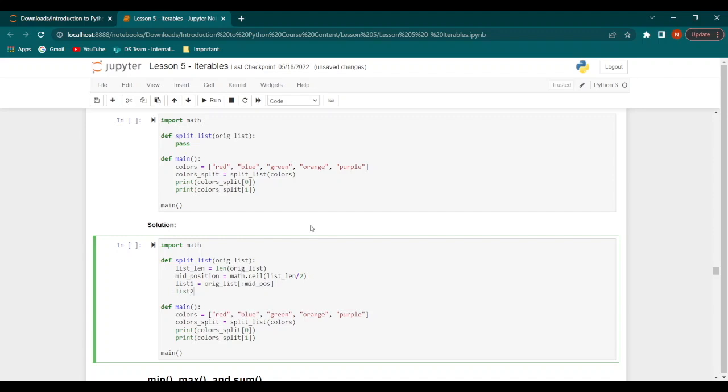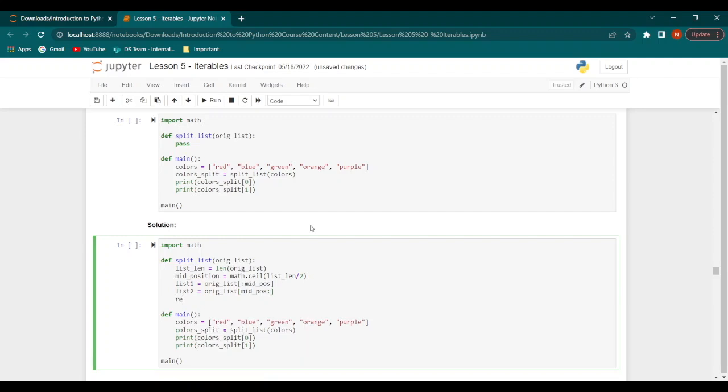Then we have list2, which would be the original list, sliced from mid position until the end of the list. Finally, we would return list1 and list2 within a list.